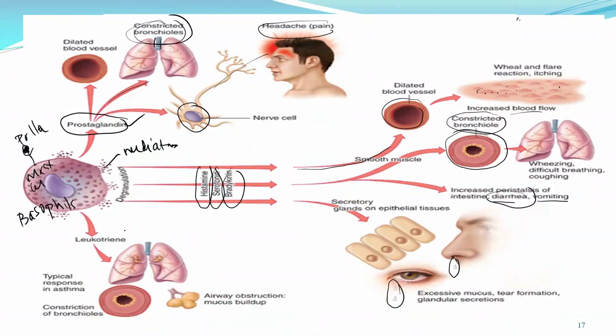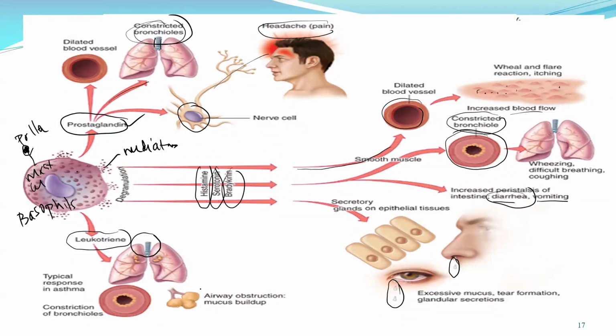Now look at this one. It also produces leukotriene. This is another mediator, and this leukotriene is very dangerous for asthma people because it constricts the bronchioles and bronchus of the lungs in our respiratory tract even more.